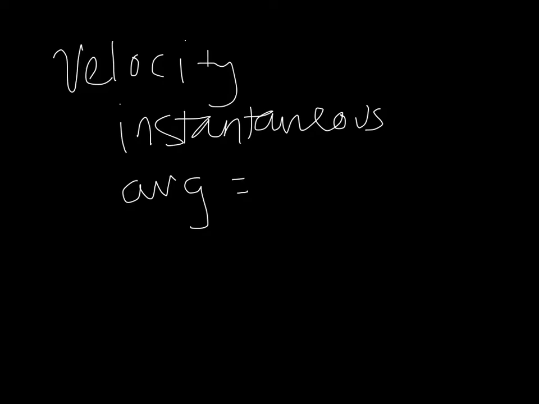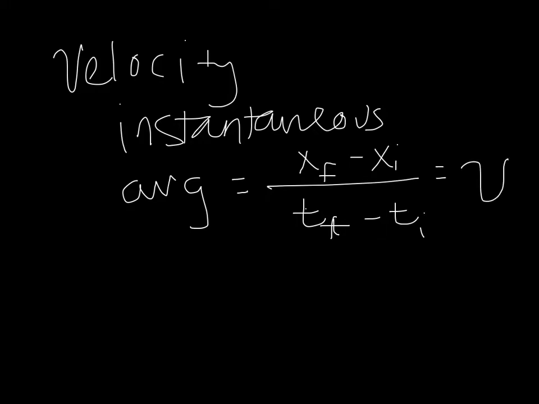We'll most often be talking about average velocity. So that's the final position minus the initial position divided by the final time minus the initial time. And we write that as kind of a swirly v with a bar across the top. And that bar represents average.